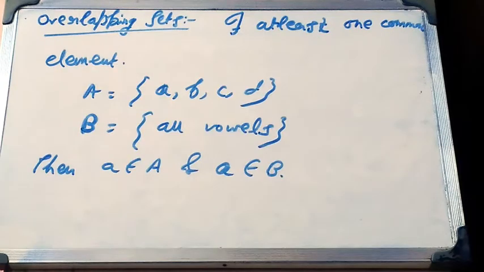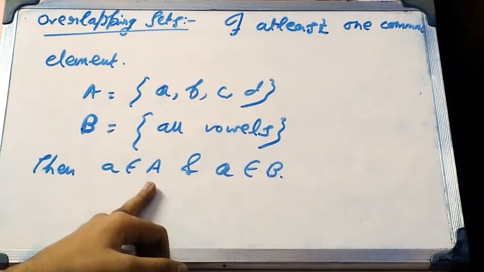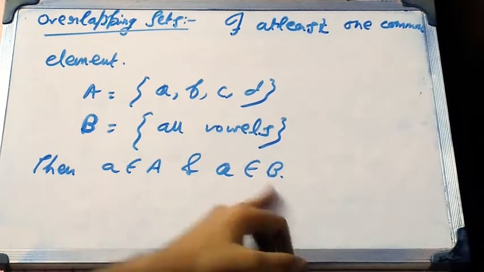Next one is overlapping sets. Two sets A and B are said to be overlapping sets if there exists at least one common element in them. Suppose A is a set which contains a, b, c, d and B is another set which contains all vowels in the English alphabet. Then small a is in capital A set, and also small a belongs to capital B set.